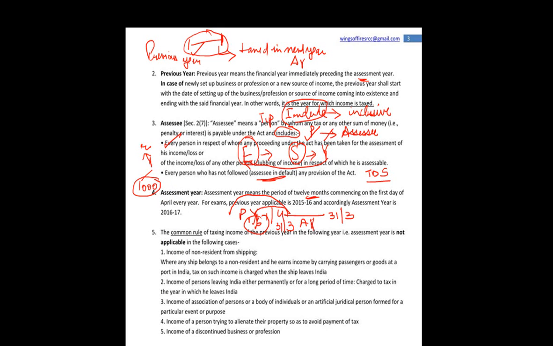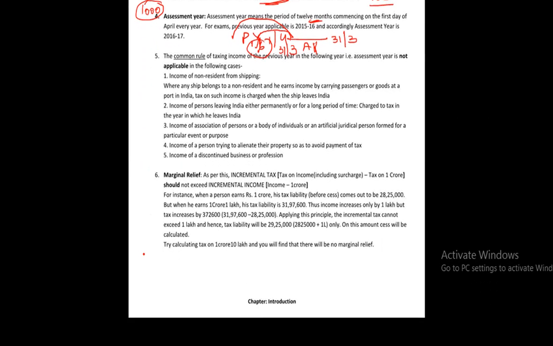So assessee will include any person जिसने टैक्स देना है. It will also include any person जिसके अगेंस्ट proceeding शुरू हो गई है and जिसने कोई provision violate की है. Assessment year has already been done. Now, as we started, I mentioned that the income of the previous year is taxed in the assessment year. The common rule of taxing income of the previous year in the following year, that is assessment year, is however not applicable in certain circumstances.